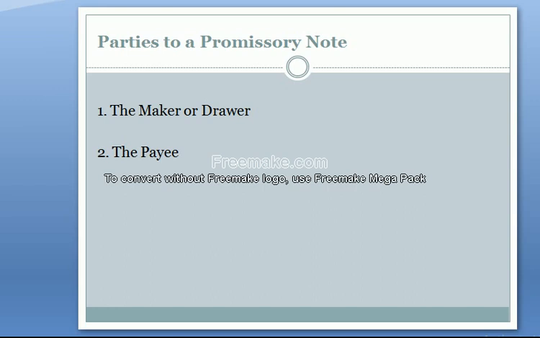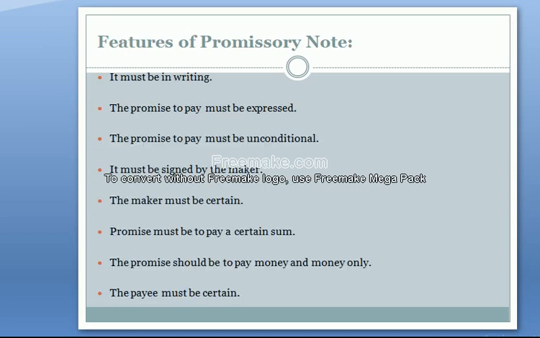The maker is the issuer and the payee is the person to whom payment should be made. So the maker or drawer is simply called the borrower of the money, and the payee is the lender of the money. Clear now? Okay. What are the features of the promissory note?